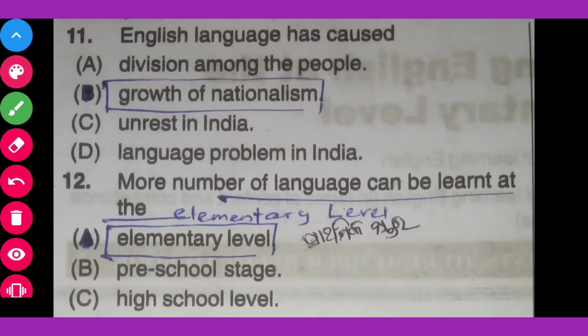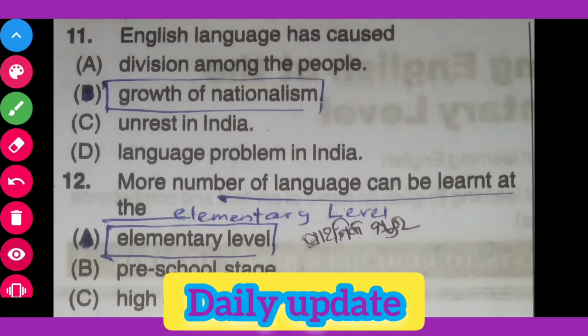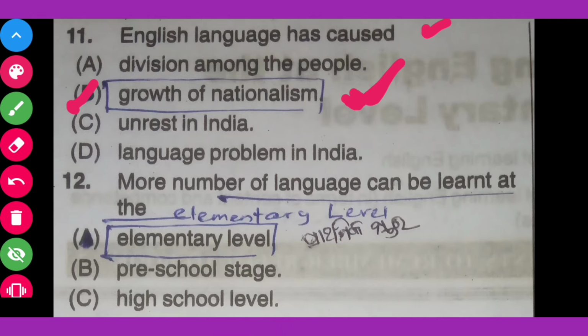English language has caused option A division among the people, option B growth of nationalism, option C unrest in India, option D language problem in India. The correct answer is growth of nationalism. English language has caused growth of nationalism. Okay, then come to the next question.